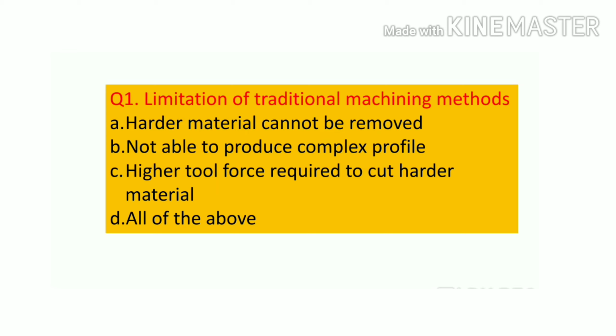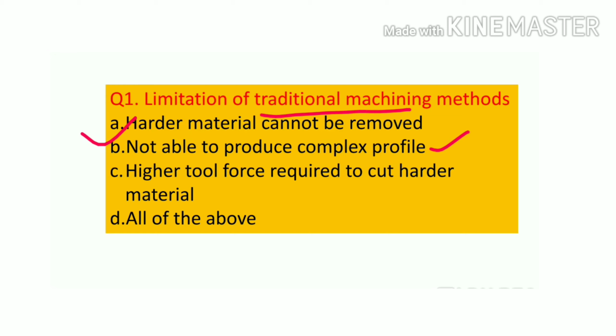So this is our first question: limitation of traditional machining methods. We know traditional machining is a machining process where hard material cannot be removed. Yes, by using traditional machining we cannot remove hard material, and we are not able to produce complex profiles. Higher tool force is also required to cut the harder material.